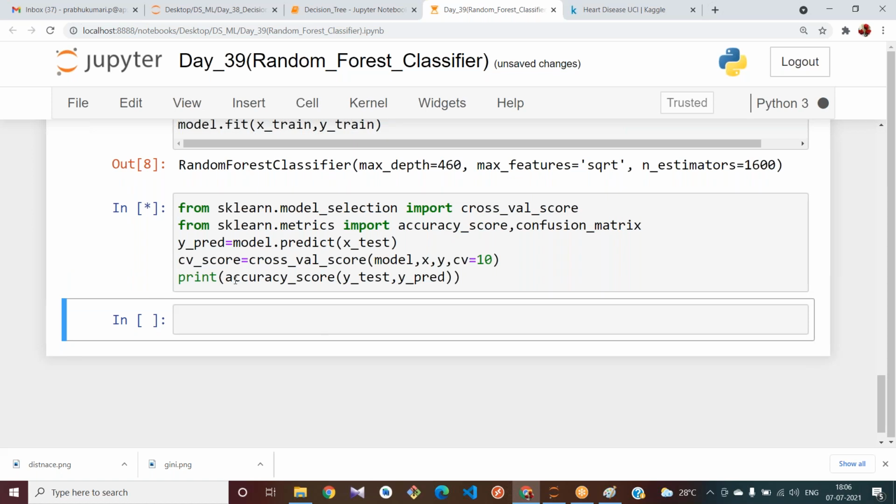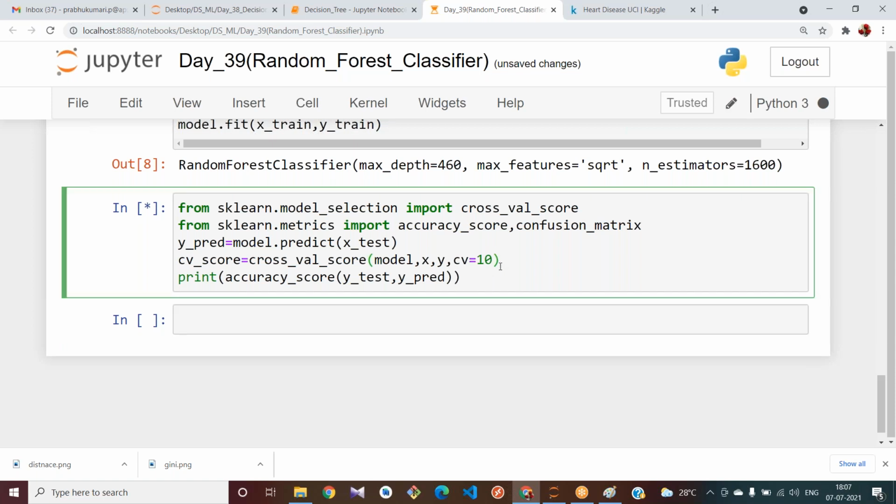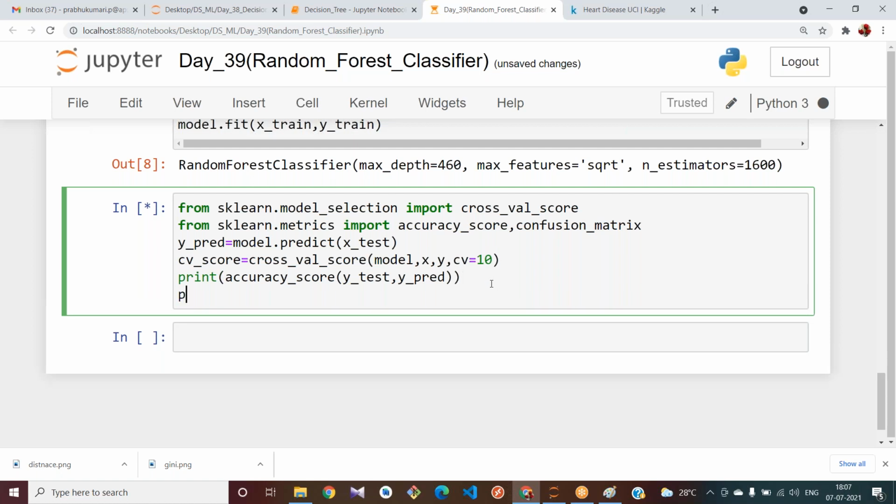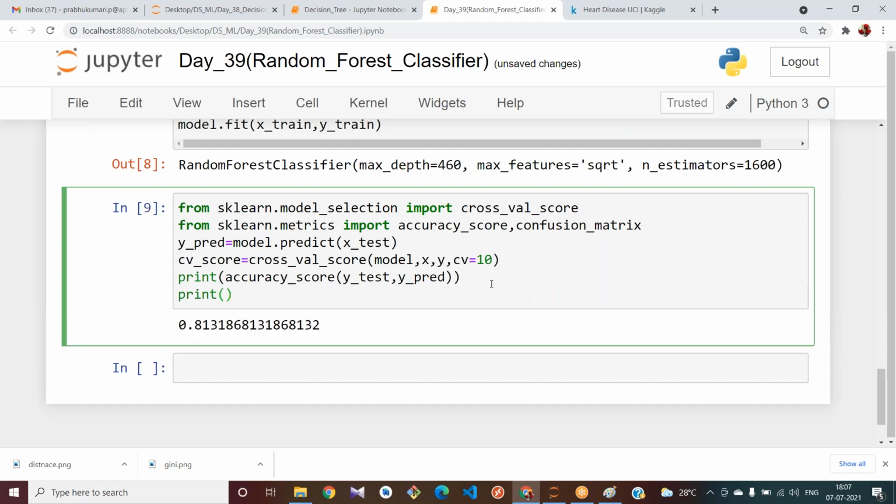See, I am using cross validation right here. It takes some time for me. Is it taking time for you, or did you get the output? Please tell me. Meanwhile, I write code to print the confusion matrix also. Yes, for me it has got 81. Yes, you got 83 to 84, improved.